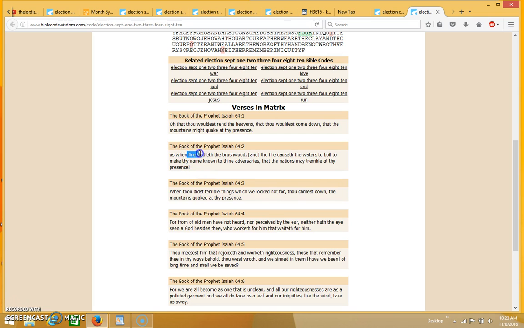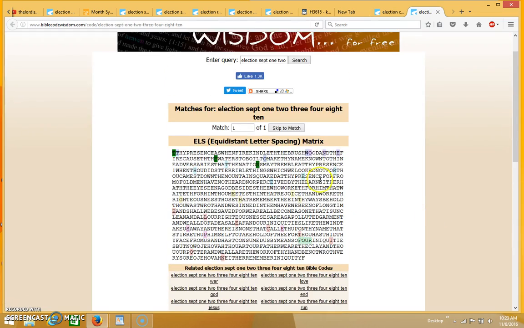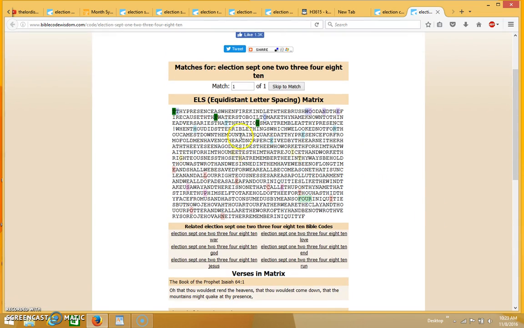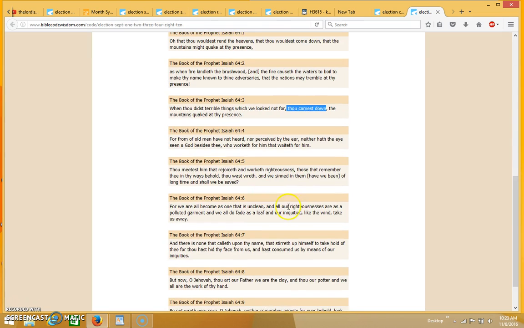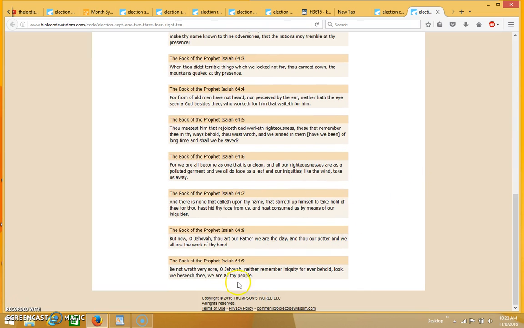It's talking about the fire that kindleth the brushwood, etc. When Jesus comes back, it says, thou camest down, the mountains quaked at thy presence. So God is going to come back in wrath, in judgment, but he's also going to come back in forgiveness for those who repent of their sins and for those who are looking for his appearance.